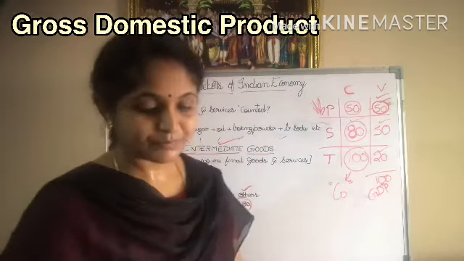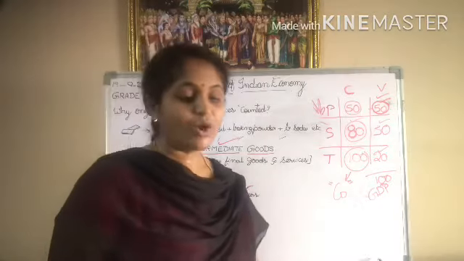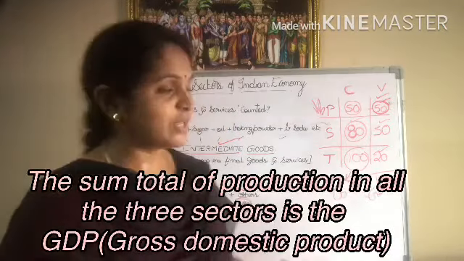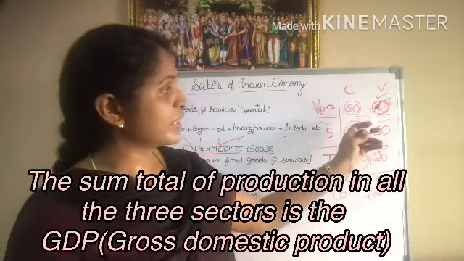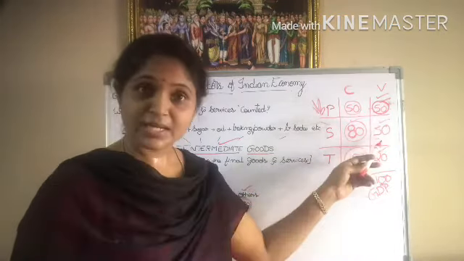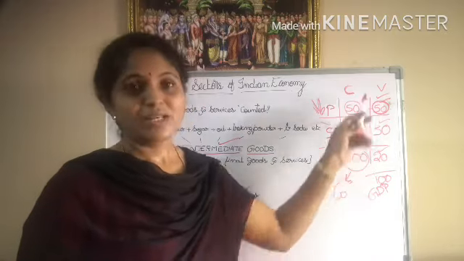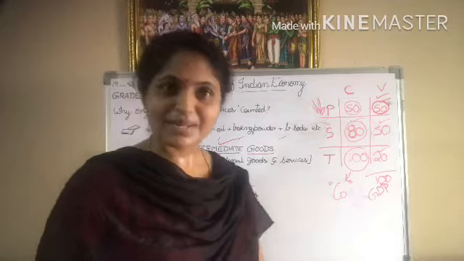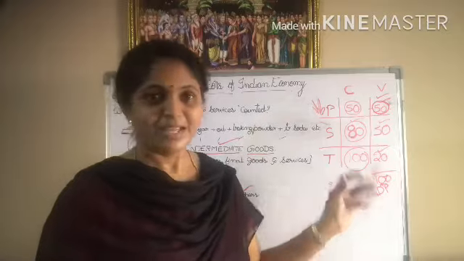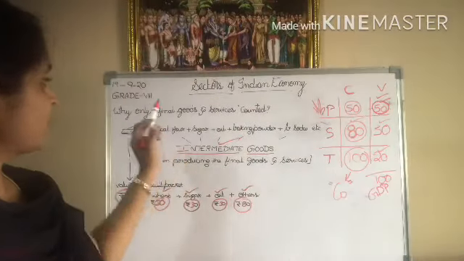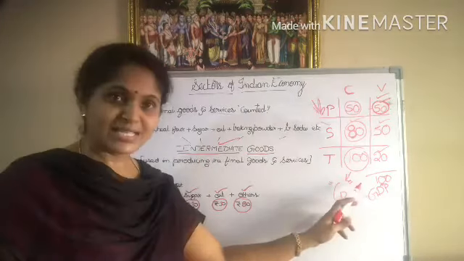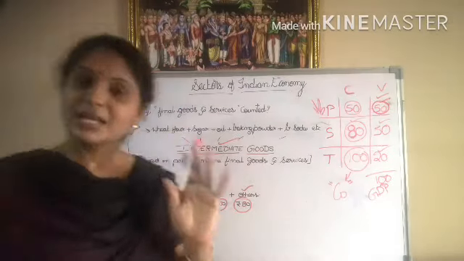Now, see here. The sum total of production in the three sectors gives what is called the gross domestic product, or GDP. The value of production in the primary sector is 50, in the secondary sector it was 30, and in the tertiary sector it was 20. So the sum total is 100. That is the same price at which the consumer is also getting the product. So this is the GDP. You understood this concept, right? This concept of final goods and services, what are intermediate goods and what is GDP. I hope this concept is clear to you all.